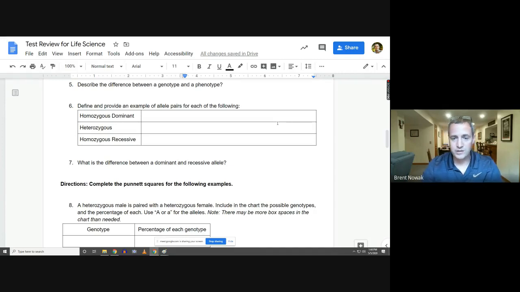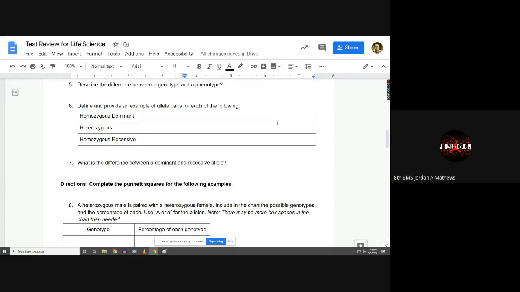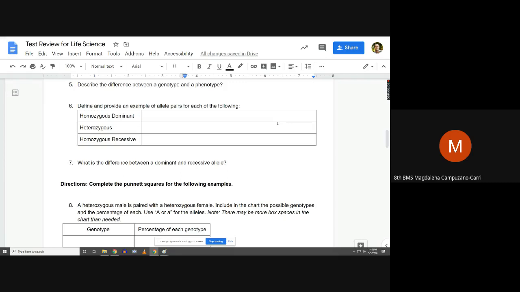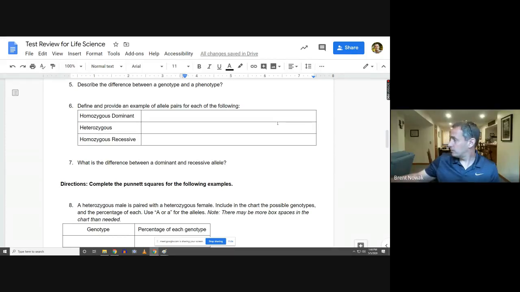Number 7, what is the difference between a dominant and a recessive allele? A dominant is the one you see the most, and a recessive is the rare one. Okay, I do agree with that. Can somebody else take a spin on that with something different? Can I read what I wrote for number 7? Please do. I put dominant alleles are more likely to be expressed if they are present, and the only way a recessive allele is seen is if there are 2 present. That's awesome. Totally correct.